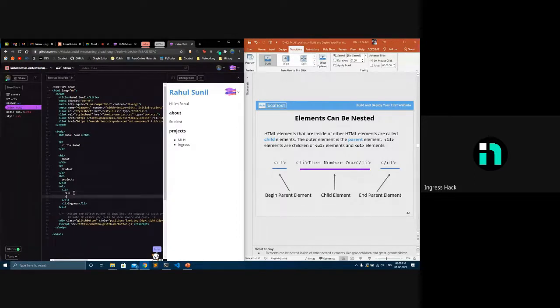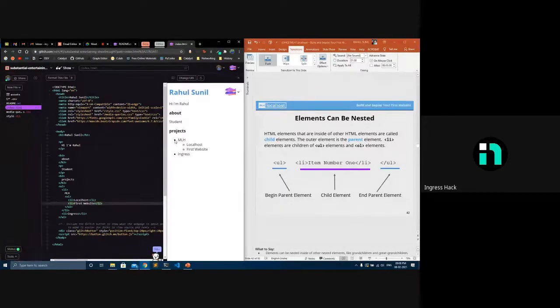Inside that, if I want to add, I can add one more li. I mean, not li, ul. So I'm making an unordered list inside MLH. Localhost. So basically inside MLH, there is localhost. There is first website. So it's like writing sub points to your main point, and HTML makes this so that the first one is darker, it'll be filled. The second one won't be filled.